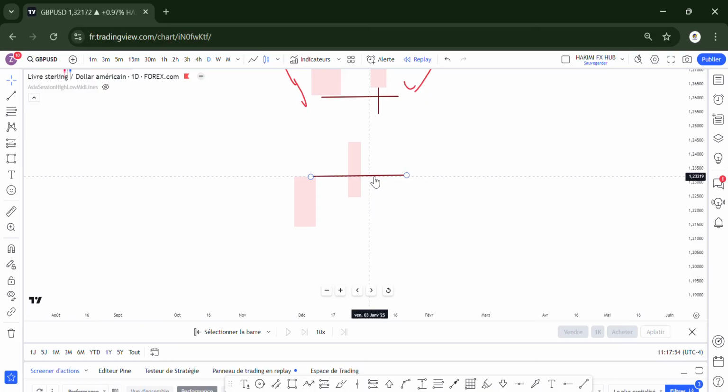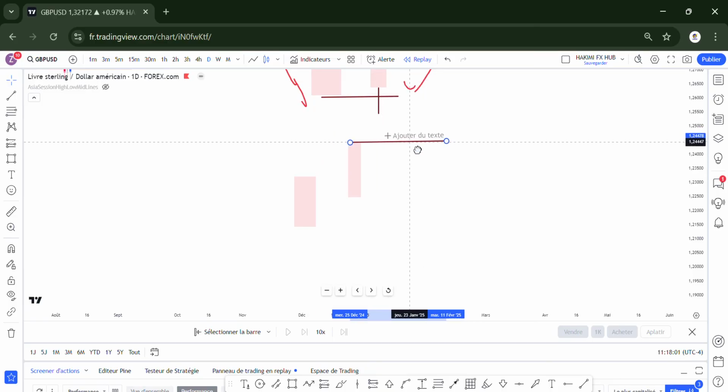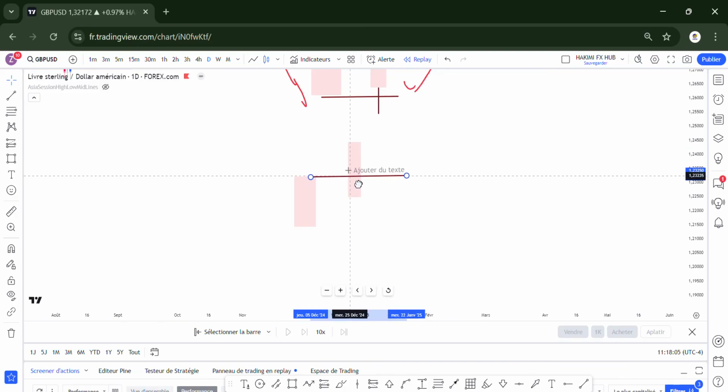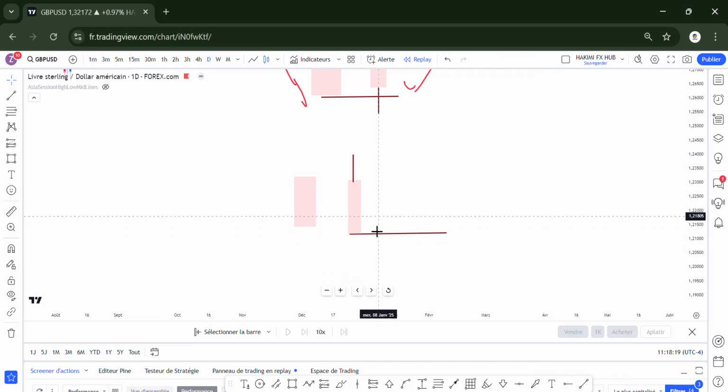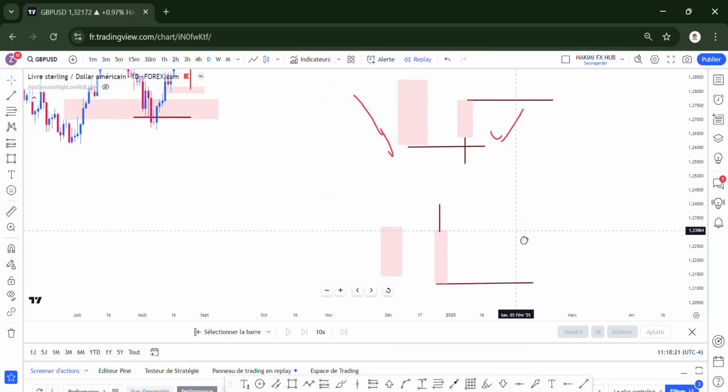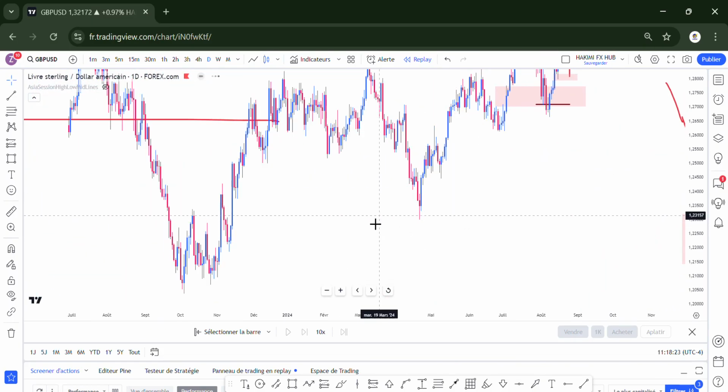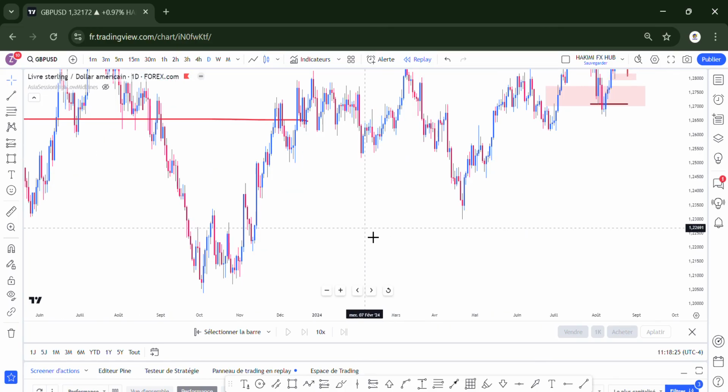Why? If it breaks that previous high with a body, it shows that buy pressure in the market, and I can target that previous high in the next trade. If it breaks the previous high with a wick only, and then a body closes below, the target now is the previous low, and that's where I will look for a sell opportunity, or that bearishness in the market, up to that previous low. And that's how the market plays at every block.